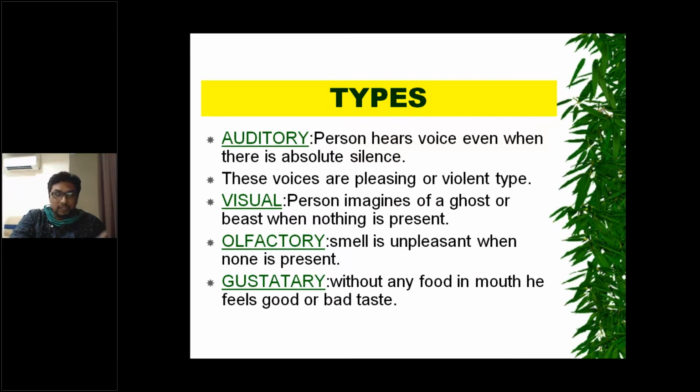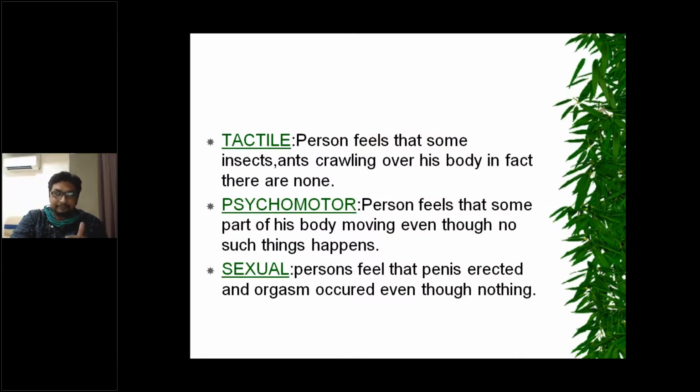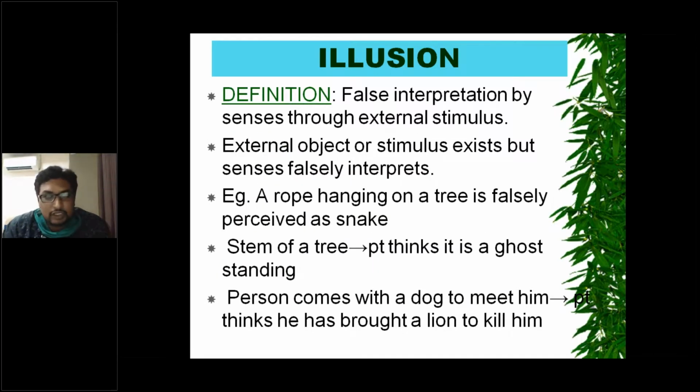We have different types like auditory, visual, olfactory, gustatory, tactile, psychomotor, and then sexual hallucination. Next one is illusion. What is meant by illusion? Illusion is false interpretation. Delusion means false belief.